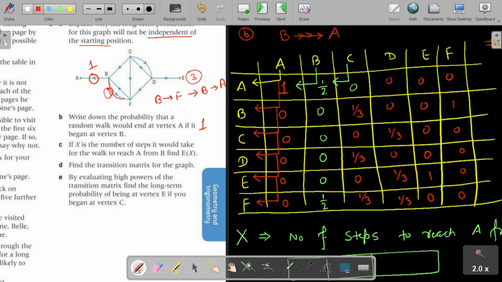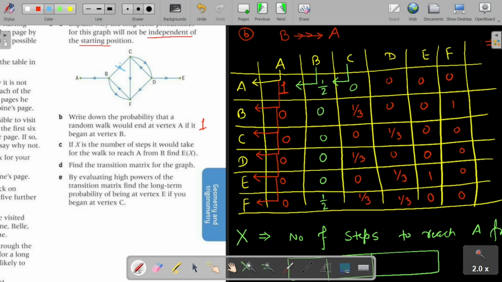So we have two options: either one step directly B to A, or 3 steps: B to F, then F to B, then A. So I think there are only 2 ways in which we can move from B to A.